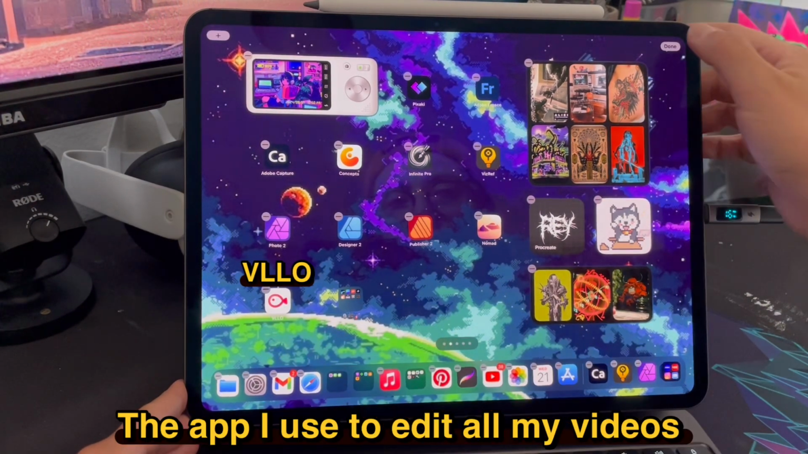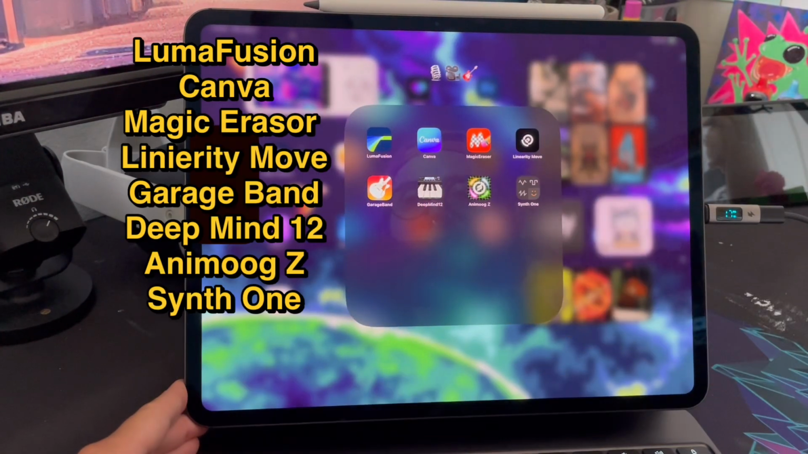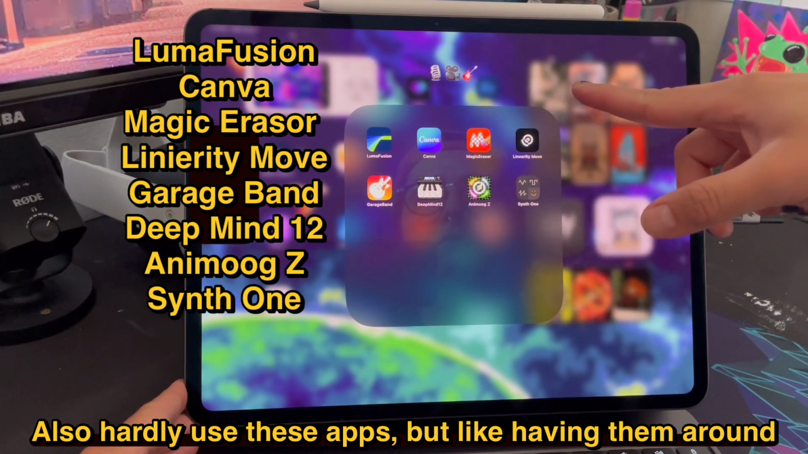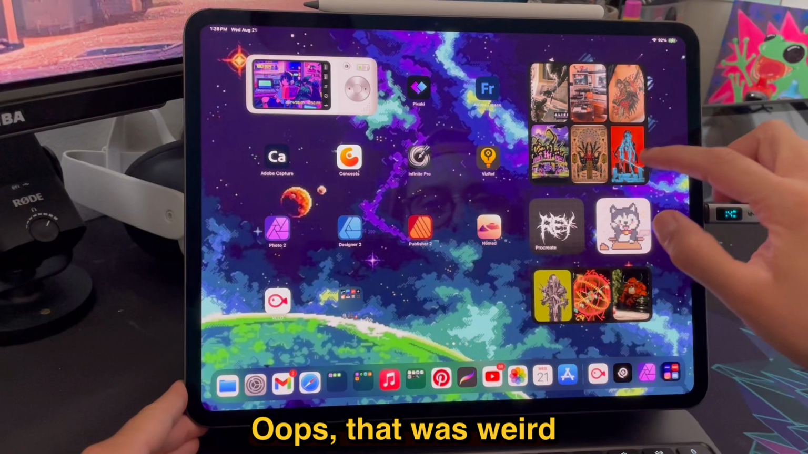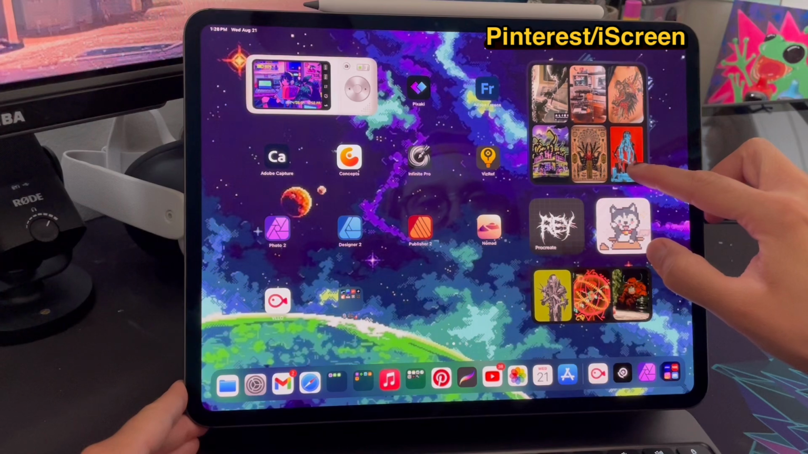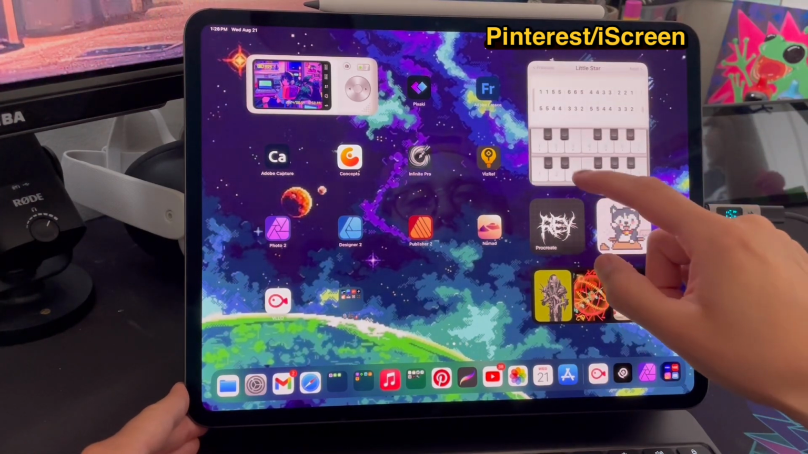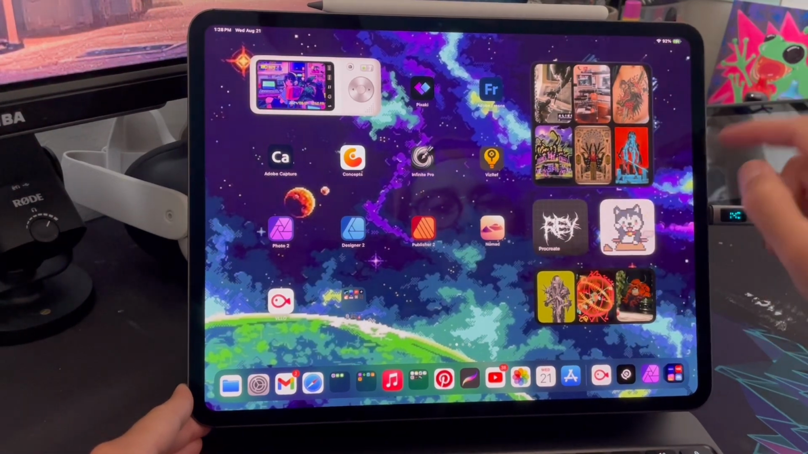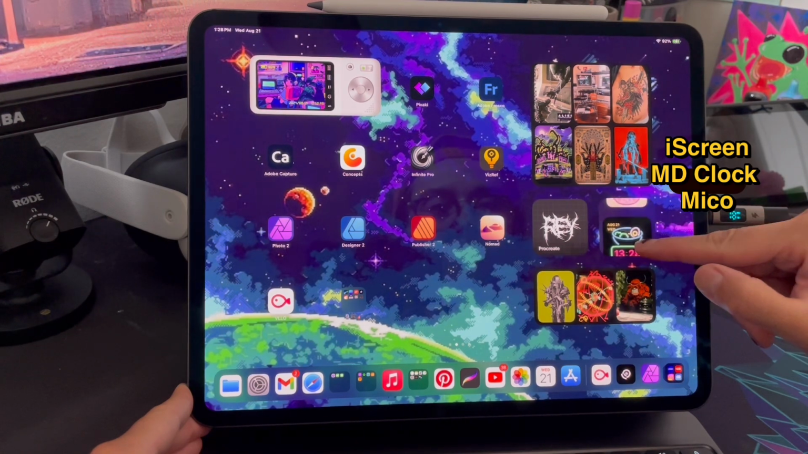Anyway, VLLO, the one with the fish, that's what I use for editing my videos. I believe it's a Korean app. Don't really use LumaFusion. Canva is there. I don't really use it that much either. So yeah, I messed up here. I didn't show all those apps back there, but I don't use them a whole lot. There's like music apps, and that app I opened needed some type of login, so I gave up on that. So my bad.